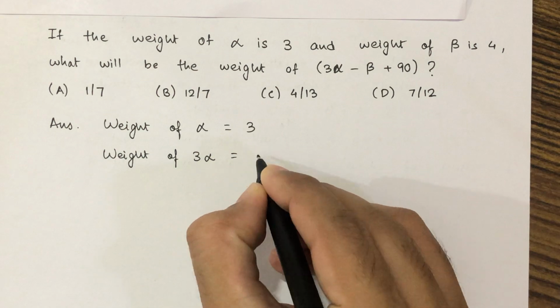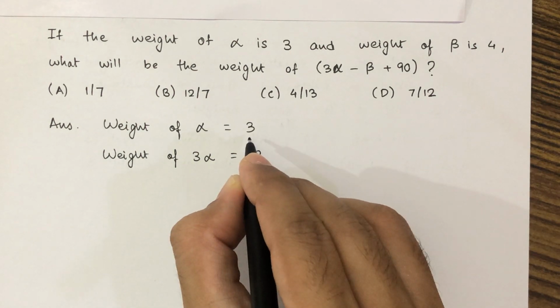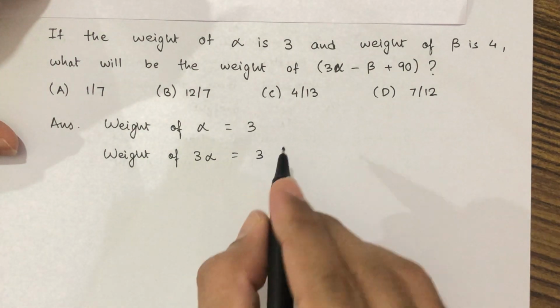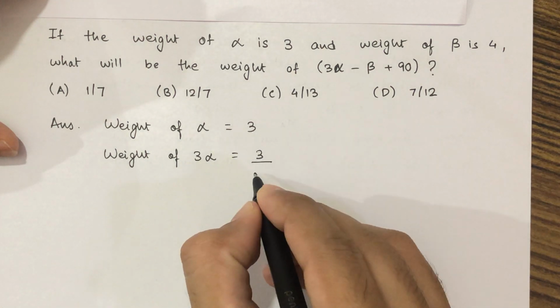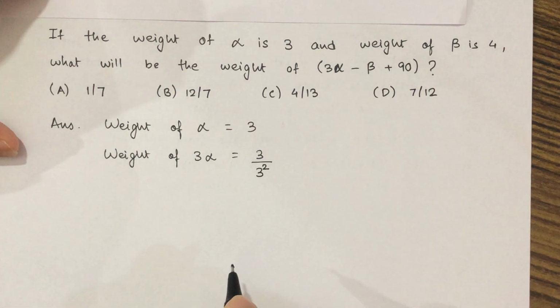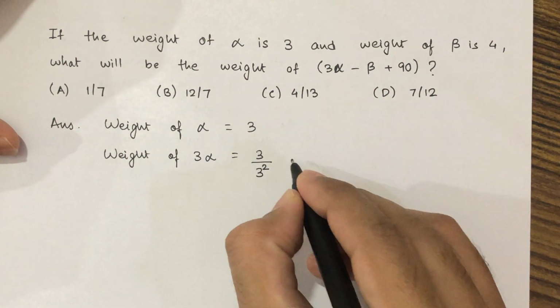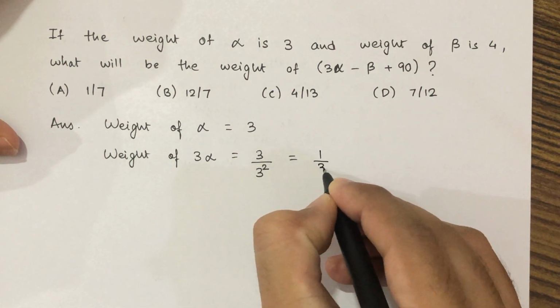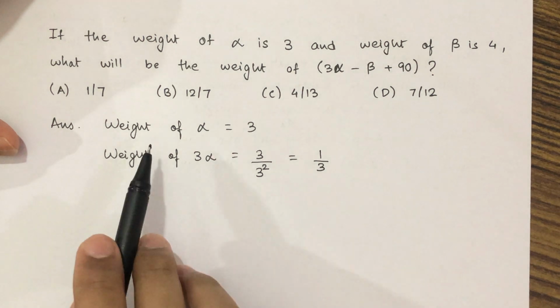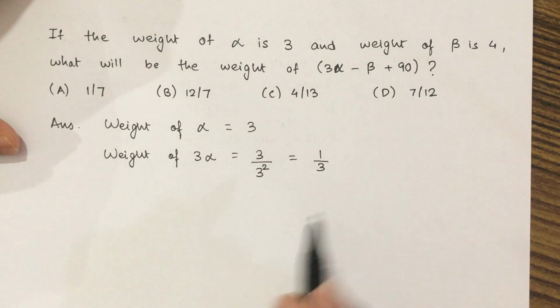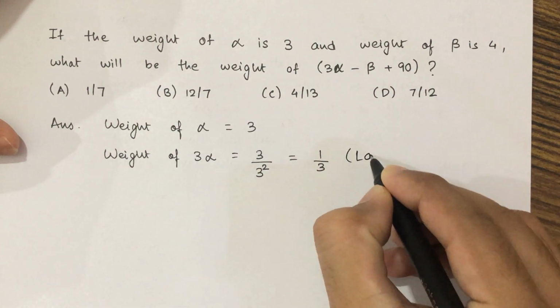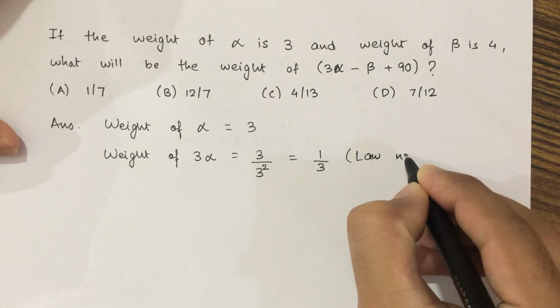Means this weight 3 has to be divided by the square of the factor, that is 3 square. So we will obtain 1 by 3. So when weight of alpha is 3, weight of 3 alpha is 1 by 3. Here we applied law number 4.